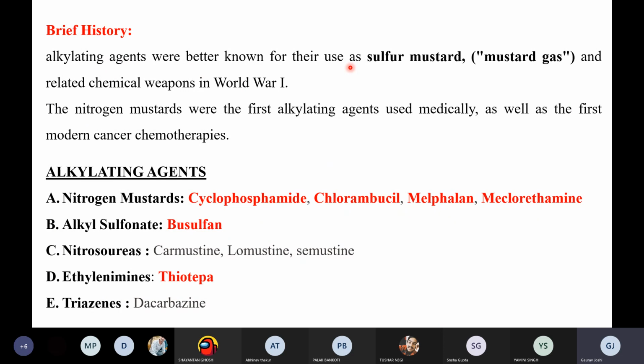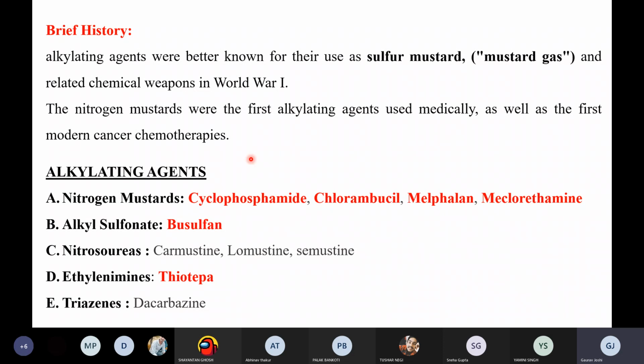You might have heard about the mustard gas, which was used in World War I. This mustard gas was very pungent because it has sulfur. Then the scientists replaced the sulfur with nitrogen to develop the first alkylating agents to treat cancer. When the sulfur mustard was replaced by nitrogen, these were called nitrogen mustards.